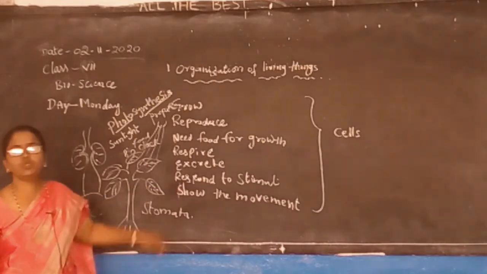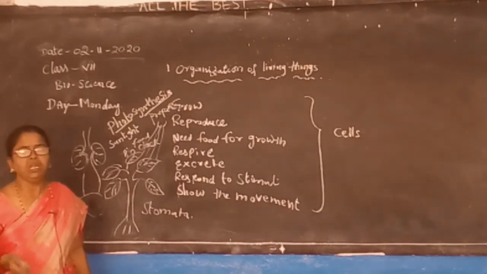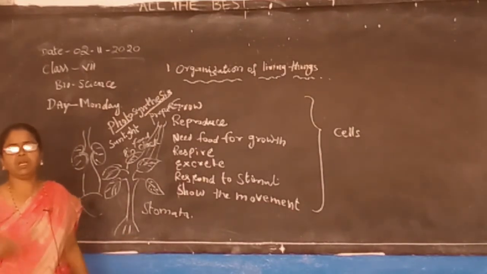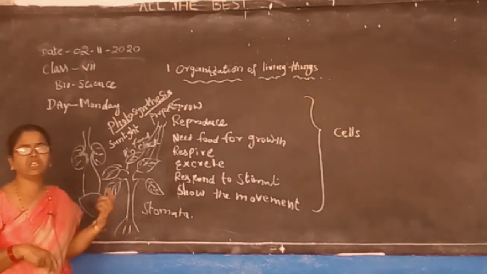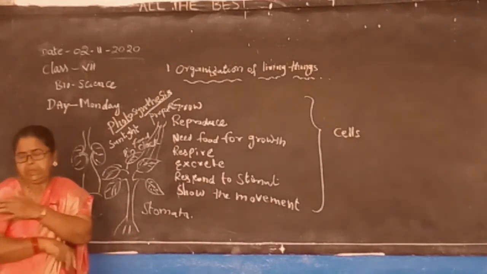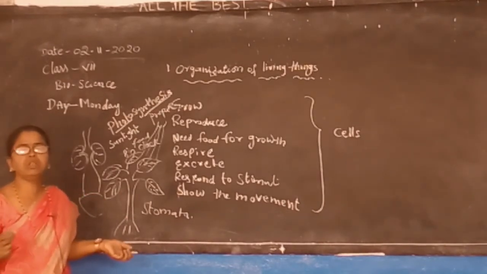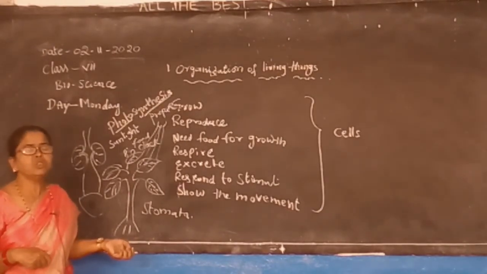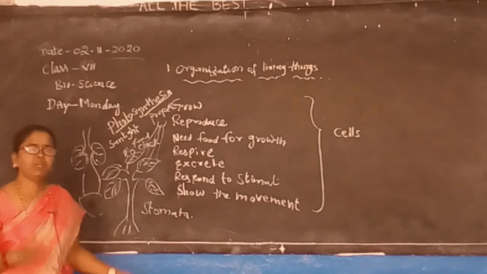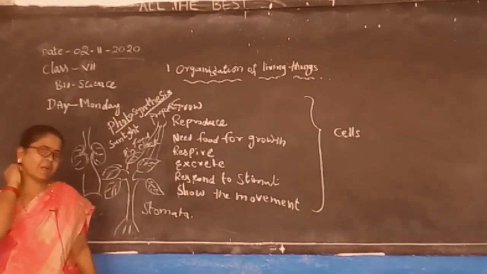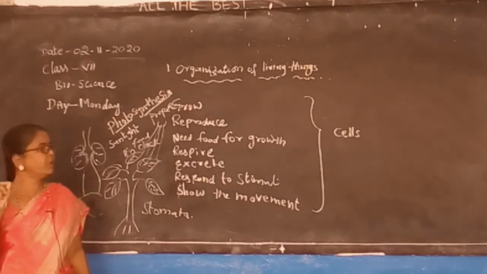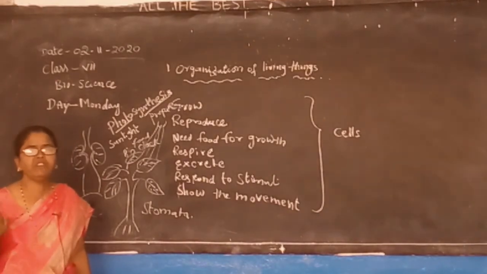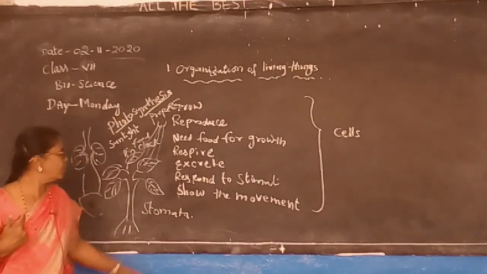And coming to the response to stimuli, just now I have given the example. If you get stuck with a pin in our hand, what will you do immediately? If you are suffering from fever, your mother takes you to the hospital, they are injecting us. So what will you do? We are feeling pain, instead of sitting also. Why? Because it is painful. So that is a response to the stimuli. If any mosquito bites, immediately we are scratching. Why? Because what is the response there? We are immediately giving the response to that. So this is known as response to stimuli.